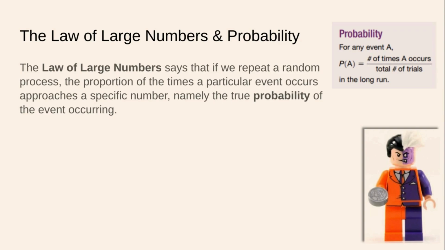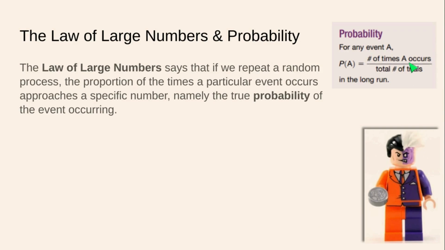Because the law of large numbers says as we increase trials, the observed probability will approach the theoretical probability. The probability that we observe after many trials will approach the true probability. And that's a way we can vindicate our model. All right, we can show that it is legit.